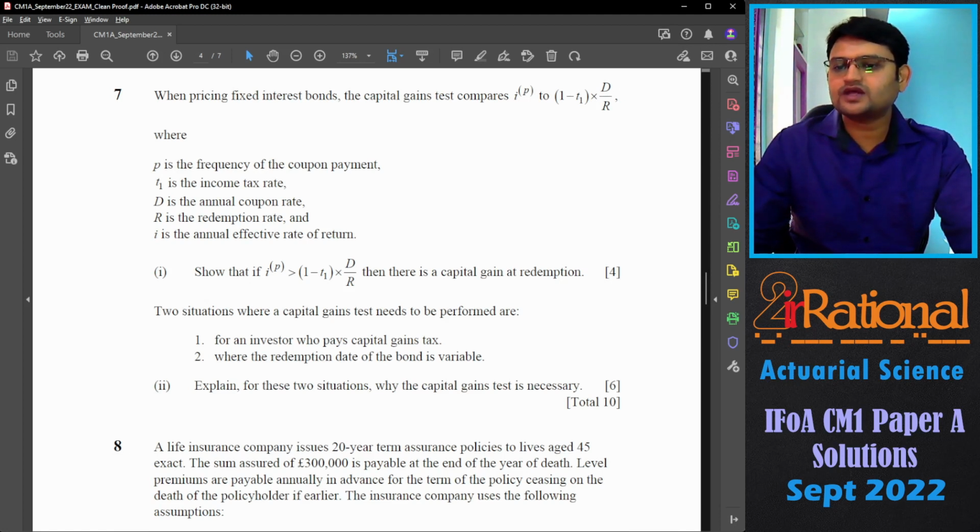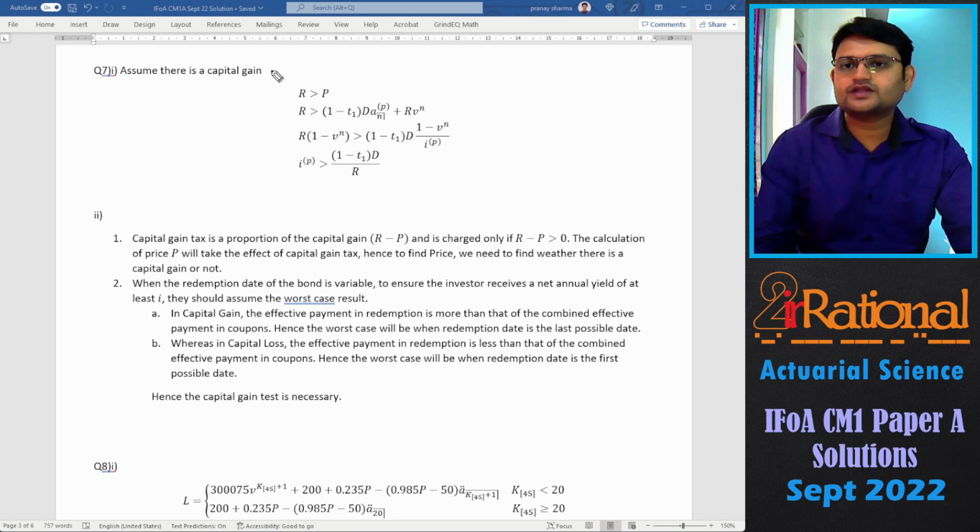Second part, explain for these two situations why the capital gain test is necessary. For the first part, we can start by assuming there is a capital gain. That means our redemption must be greater than price. Substitute the value of price. Take redemption on the other side. This 1 minus v^n will cancel out. Rearrange and you will get i_p is greater than (1 - t1) d / R. That means to figure out whether there is a capital gain, this is the equation that we will use.